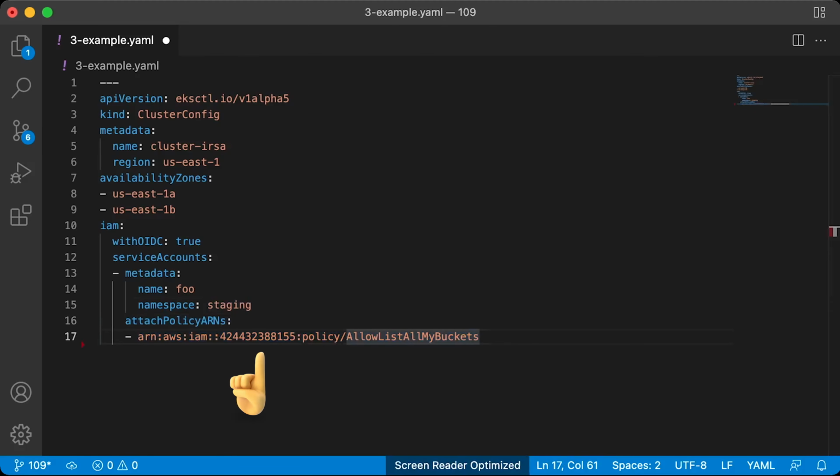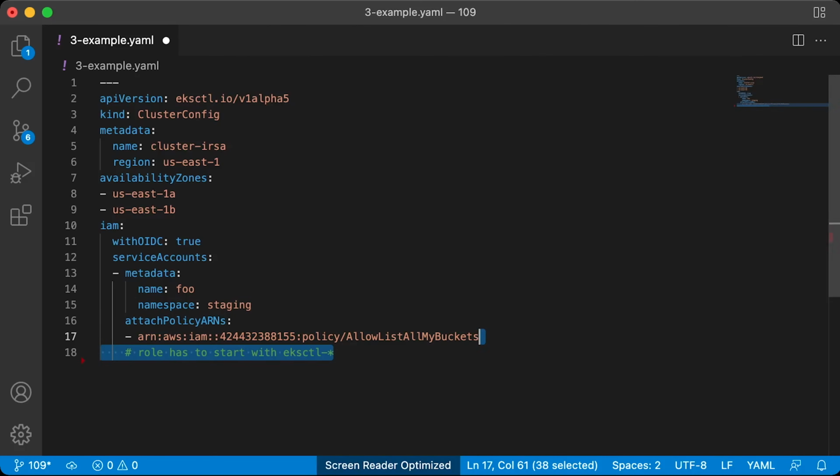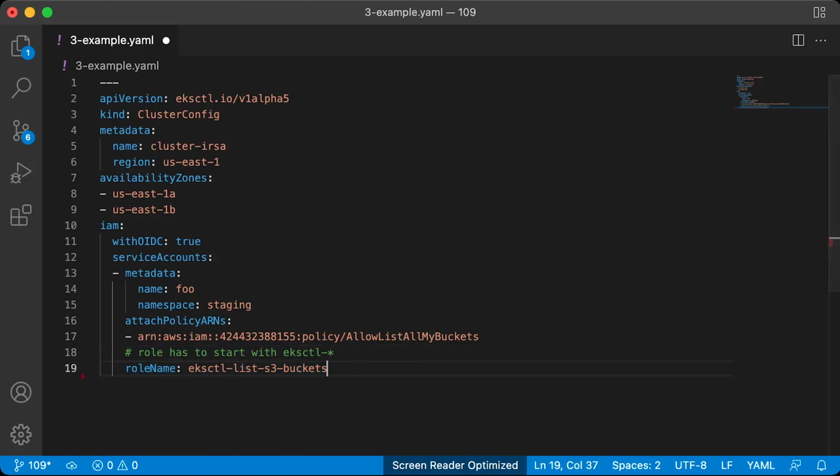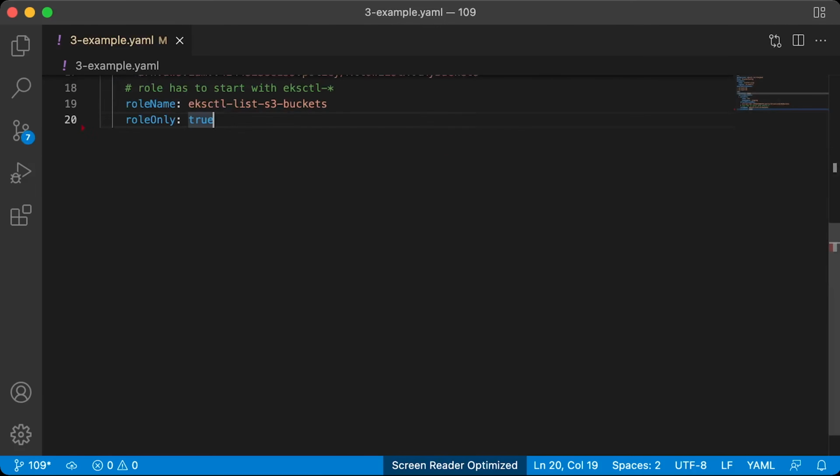You need to replace account ID with yours. Then you can specify the IAM role to create, or you can leave eksctl to generate one for you. All the roles have to start with eksctl, since we initially granted eksctl user permission to create roles using the following pattern. You can specify if you want eksctl to create a Kubernetes service account and a namespace for you. I will create them using the YAML file, so I leave role only equal to true.